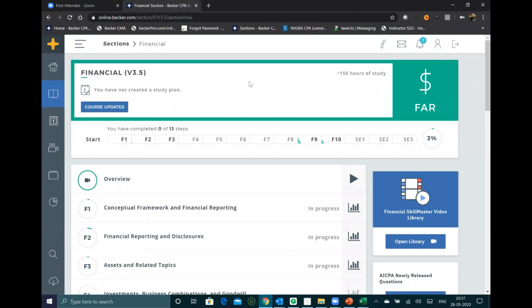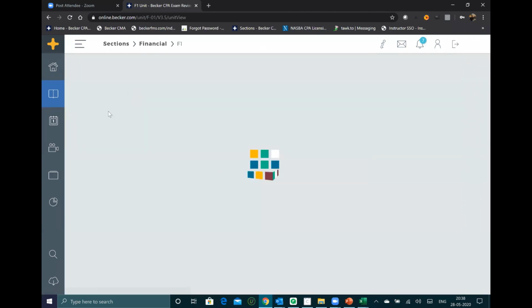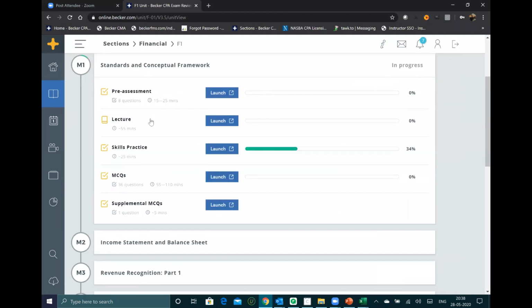So I'm assuming that 150 hours of study is allocated to financial, and in my study plan, I have allocated 360 to 370 hours. In that, you would be covering each and every chapter and each and every module: skill practice, lectures, pre-assessment, MCQs, and in case some of you have applied for our unlimited access to Becker, most of you have taken the premium product also, so you will have supplemental MCQs also.